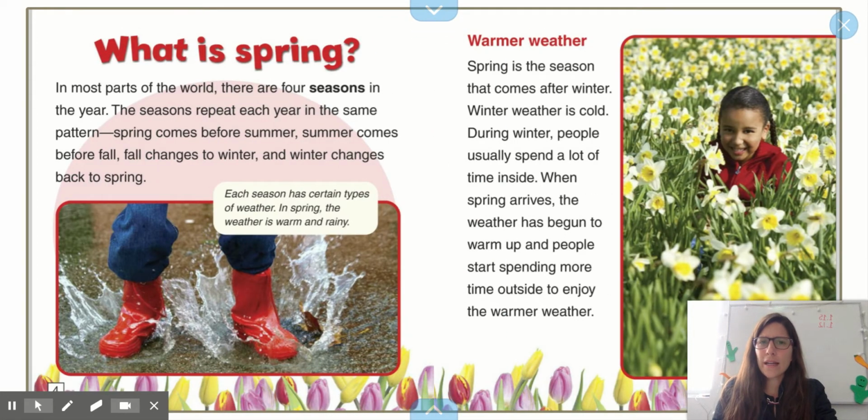What is spring? In most parts of the world, there are 4 seasons in the year. The seasons repeat each year in the same pattern. Spring comes before summer. Summer comes before fall. Fall changes to winter, and winter changes back to spring. Each season has certain types of weather. In spring, the weather is warm and rainy.